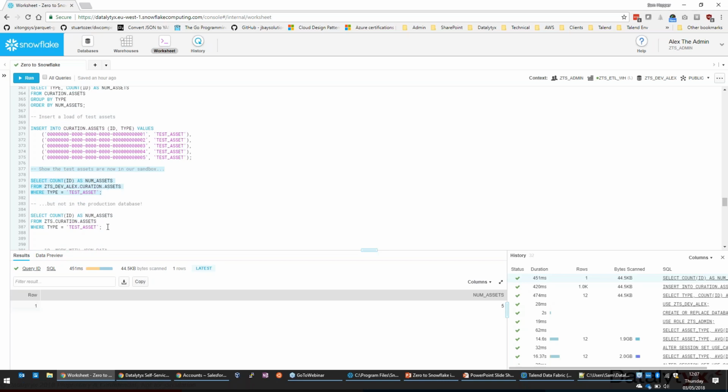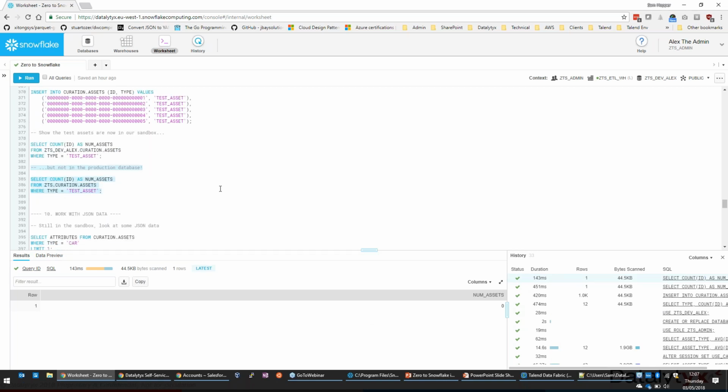And if I just run the same query against our production database, so I'll just do a fully namespaced object there to say I want to make sure I'm getting the assets table from the curation schema in the original production ZTS, just to make sure we haven't impacted our production environment. No, we haven't. There we go. So that data I've just inserted into our clone that we've created.